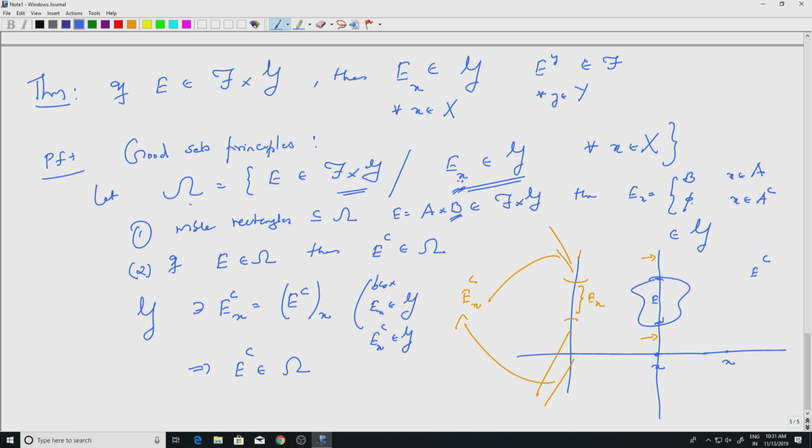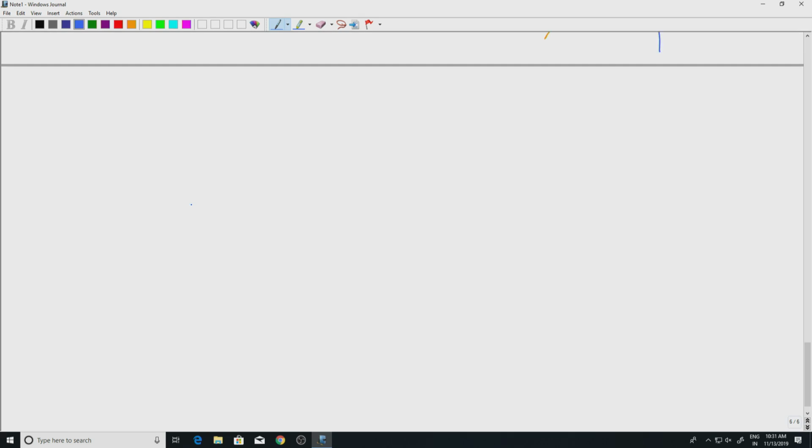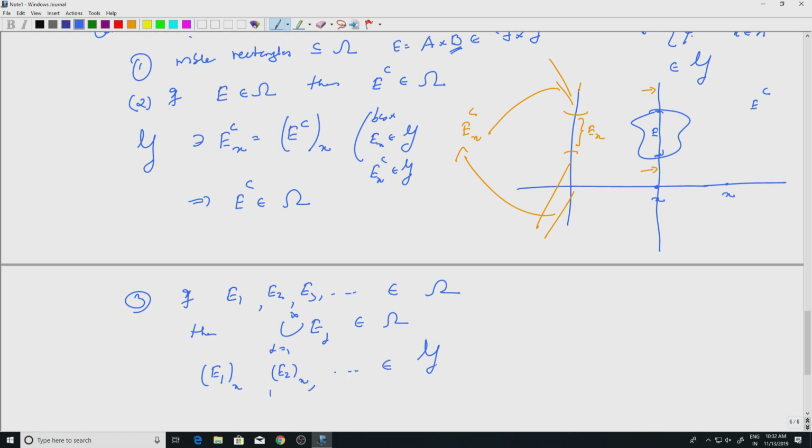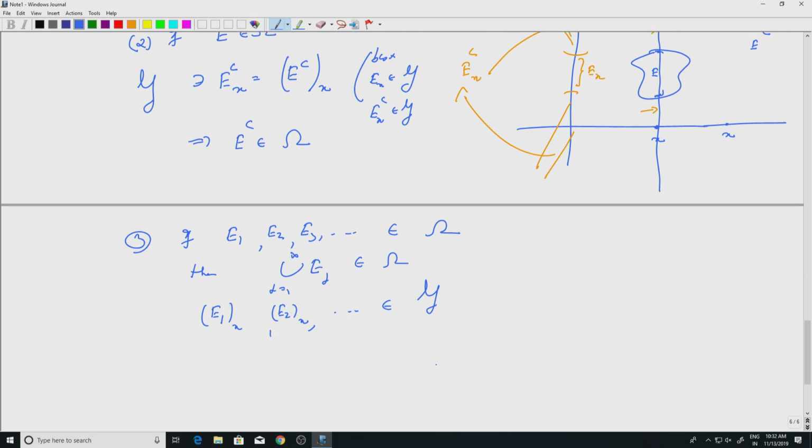So, omega is closed under complementation, and you can do the same thing with countable union. Property 3: if E1, E2, E3, etc. belong to omega, then the union of Ej, j equal to 1 to infinity, also belongs to omega. Why? Well, what I know is E1 sub x, E2 sub x, etc. they all belong to script G. I want to show that the union belongs to omega.